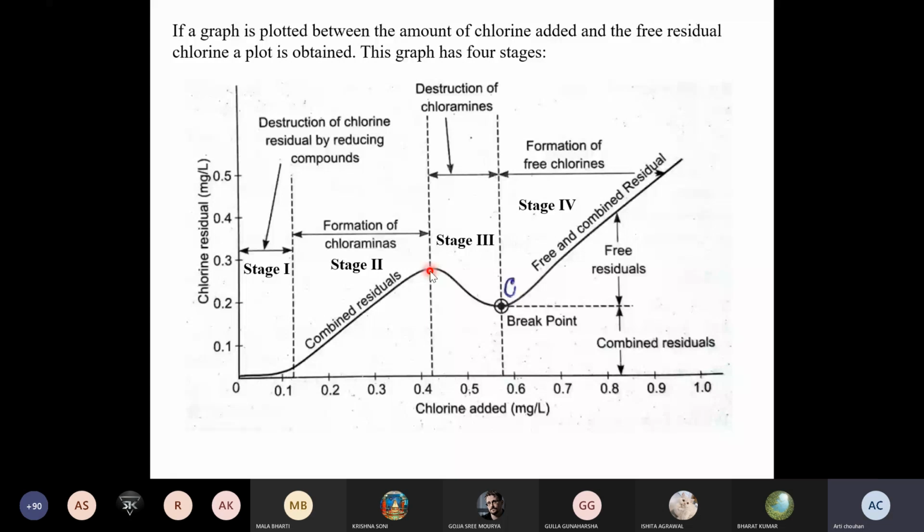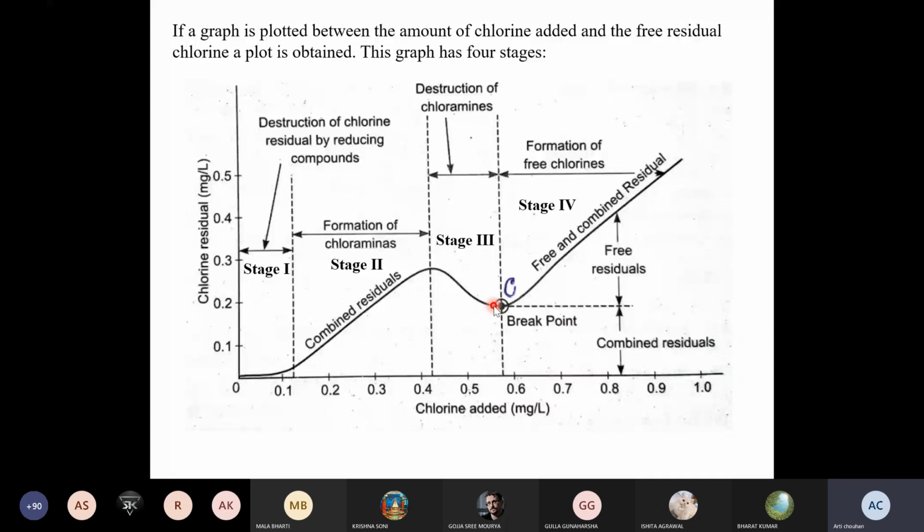And if further addition of the chlorine is there, further addition exceeds that ratio of 5:1 of the chlorine to the ammonia nitrogen weight. This results in a conversion of all the monochloramines into dichloramines, because you are adding that chlorine. So monochloramine to dichloramine, dichloramine to trichloramine, and ultimately all the chloramines are destroyed into byproducts, or you can say the small volatile compounds like nitrogen gas, nitrates and chlorides.